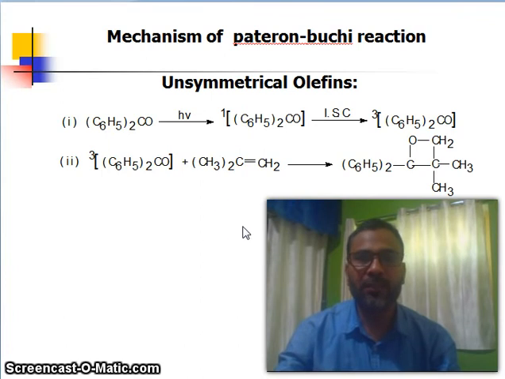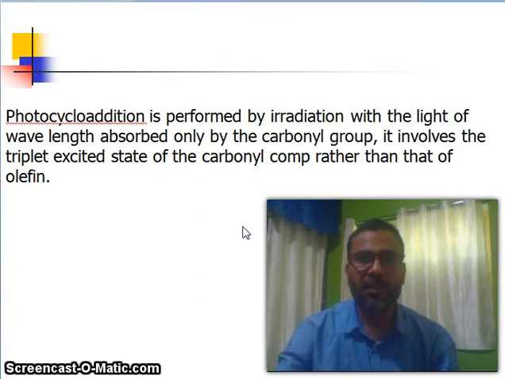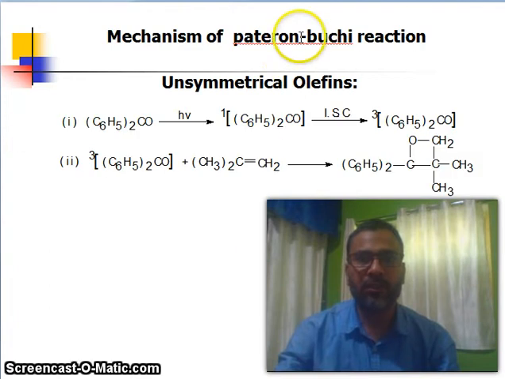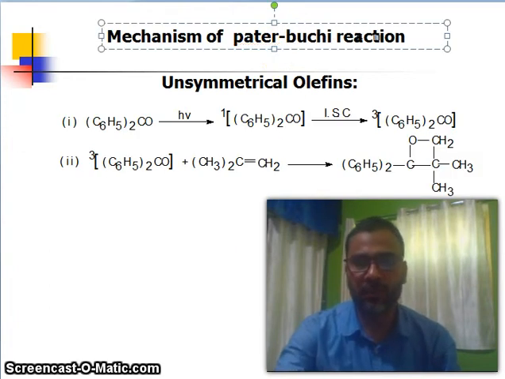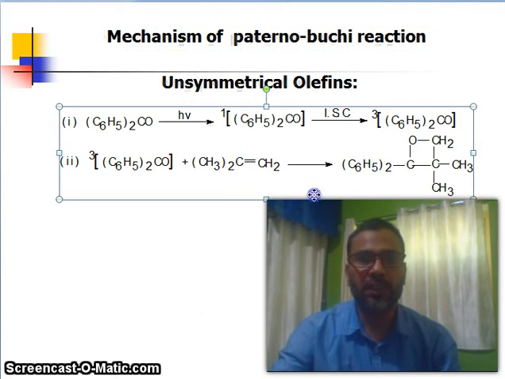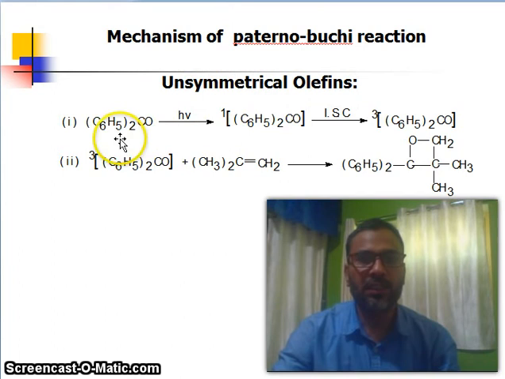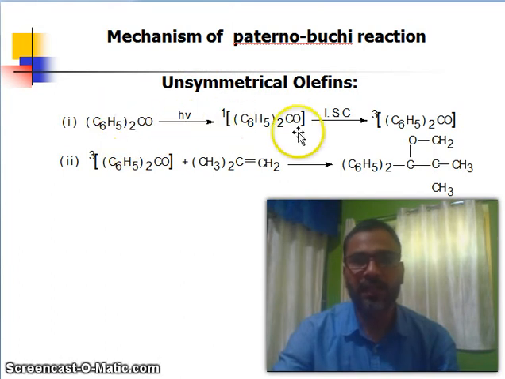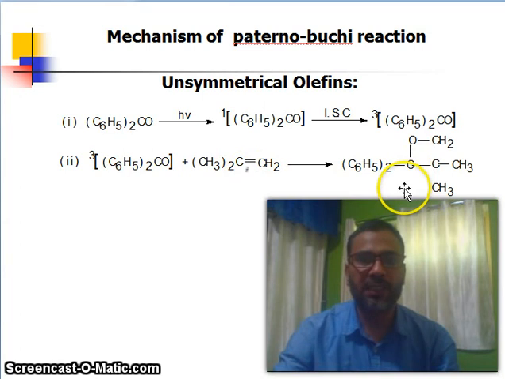Now, mechanism of Paterno-Büchi reactions, with symmetrical and unsymmetrical olefins. This compound undergoes a light reaction to the singlet, then intersystem crossing to the triplet, and this triplet combines with the double bond, forming oxetane.